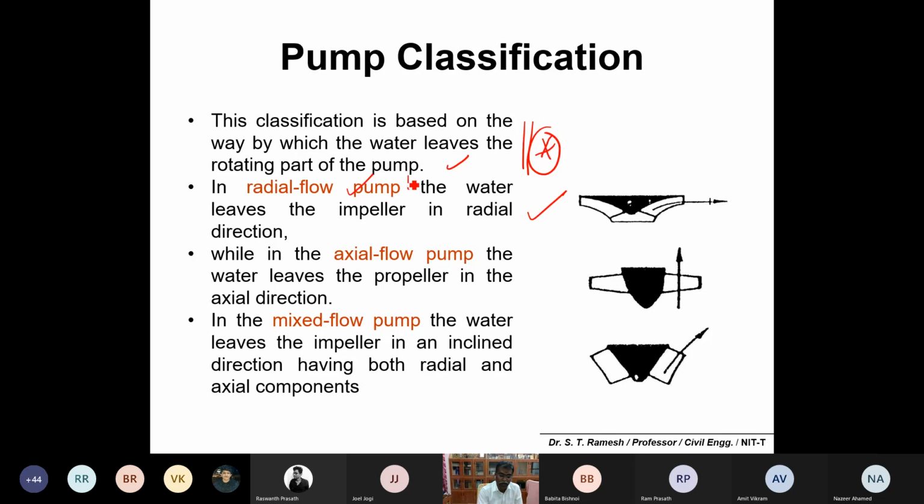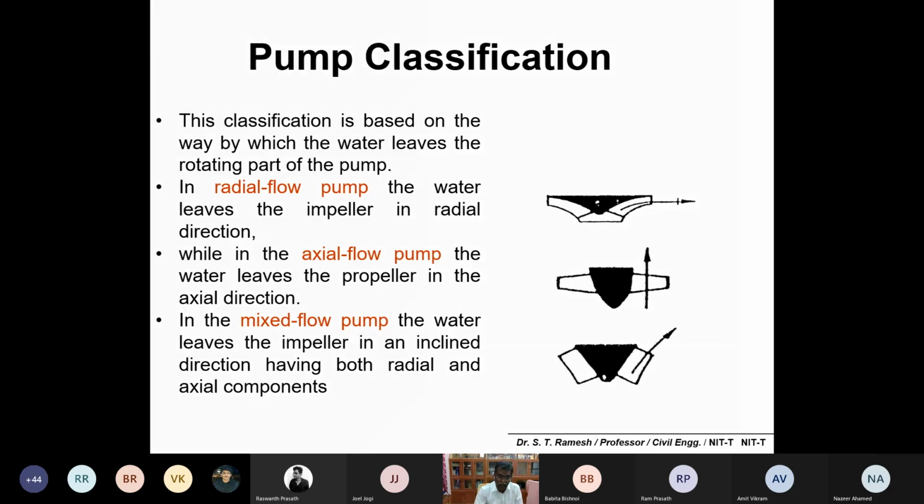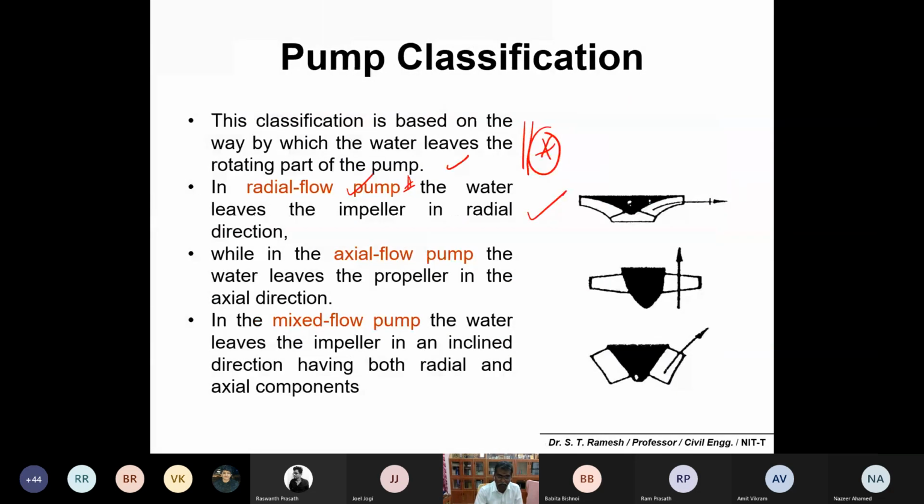Please make a note on this. It is important. That's what we have discussed in the previous slide. One of the best examples of a radial flow pump is the centrifugal pump. In an axial flow pump, the water leaves the propeller in the axial direction. In mixed flow, the water leaves the impeller in an inclined direction, having both radial and axial components. Please remember, these are the three major classifications of pumps based on how the water leaves the rotating part of the pump, or simply, the impeller.